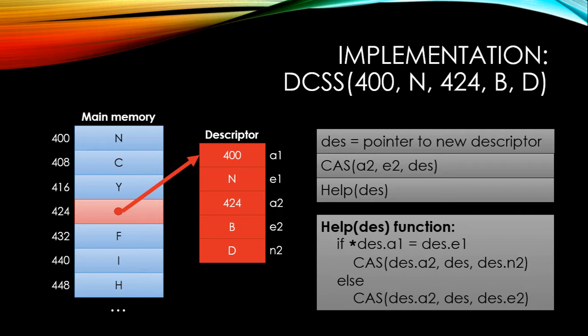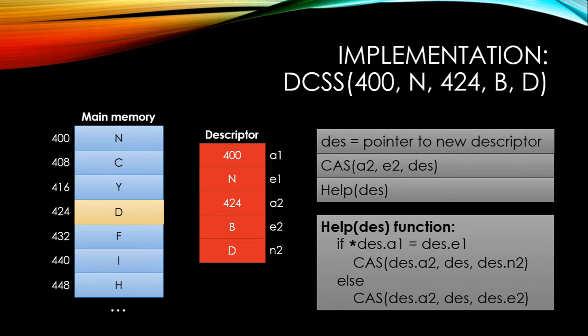We read address A1 and see if it matches the expected value, and if so, we do a CAS to change A2 from this descriptor pointer to the new value. So if it contains the desired value, which it does, A1 here is address 400, the expected value is N, it does contain that, so we're going to do a CAS changing from descriptor to the new value, which is D. And in doing this change, we not only change to the new value, we also simultaneously unlock.